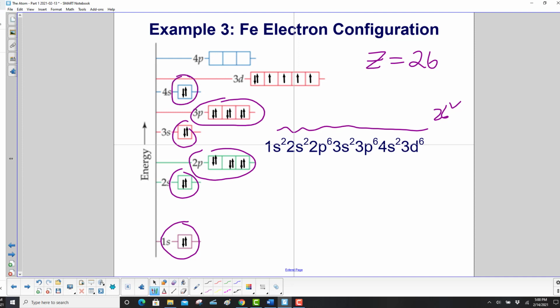So we fill that with 2 electrons, and in 3d, first you fill each orbital separately with the spin up electron, then you have 1 left over. That goes into the first box. And you write that as 1s2, 2s2, 2p6, 3s2, 3p6, and then the 4s2, which dropped in energy below the 3d6.